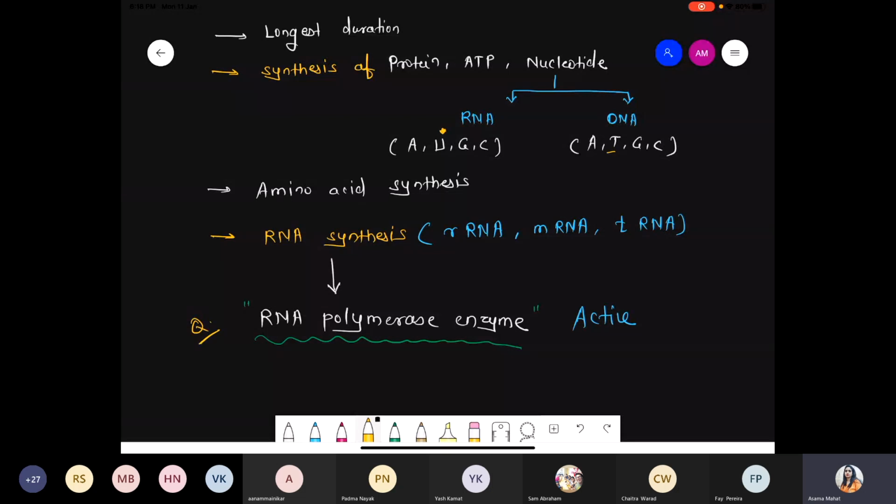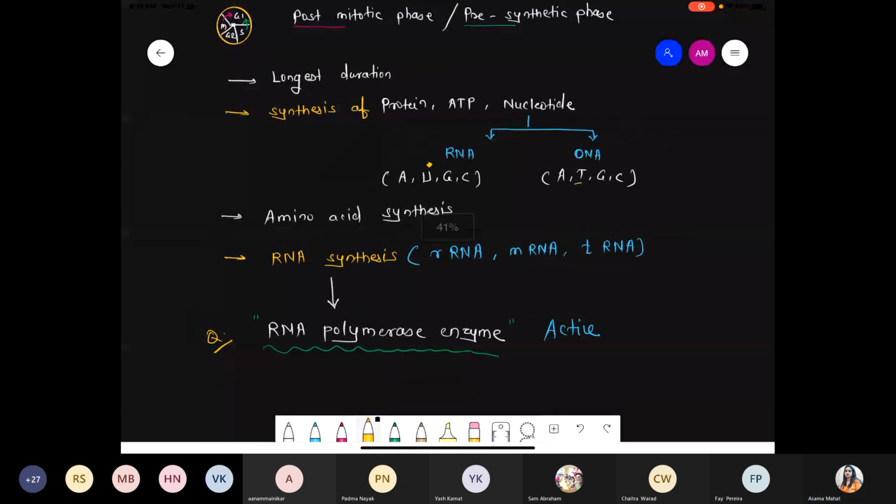At which phase is RNA polymerase enzyme active? So your answer will be during the G1 phase, and we will see ahead that even during the G2 phase also RNA polymerase enzyme is active. Done this part? Just quickly check.